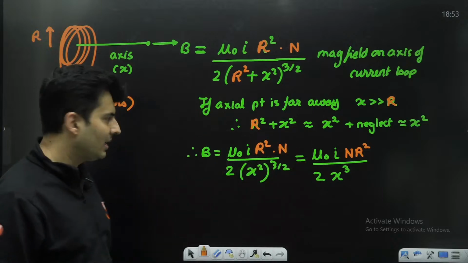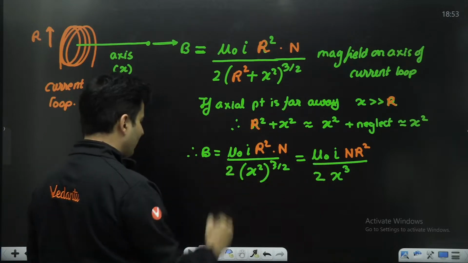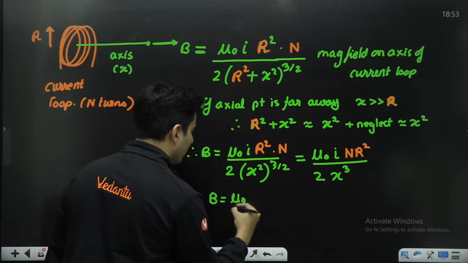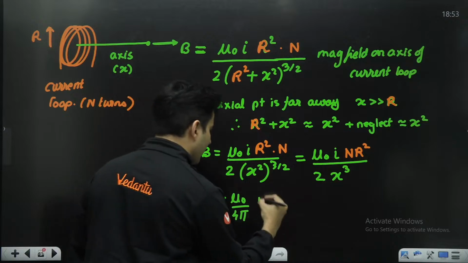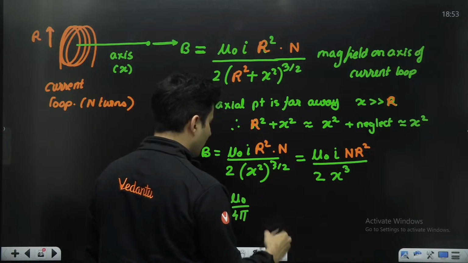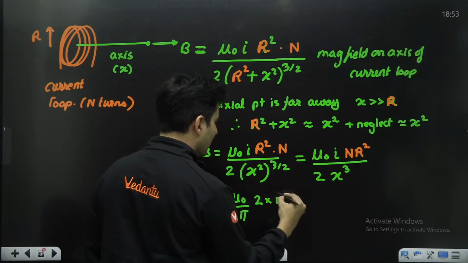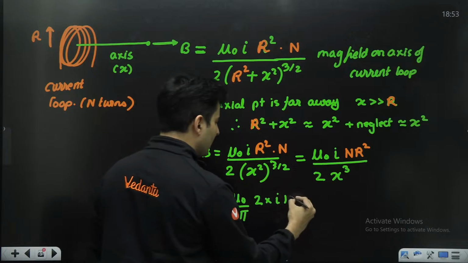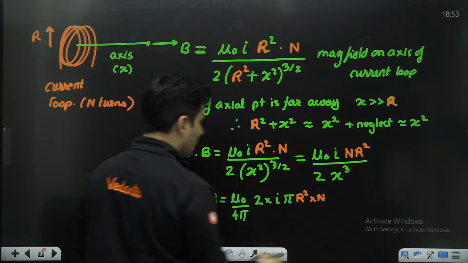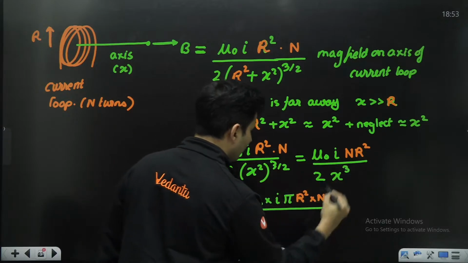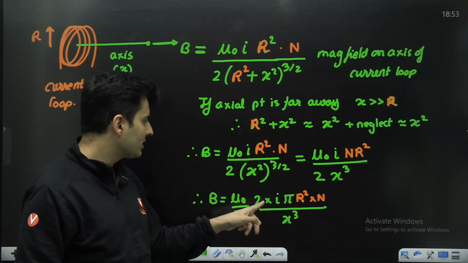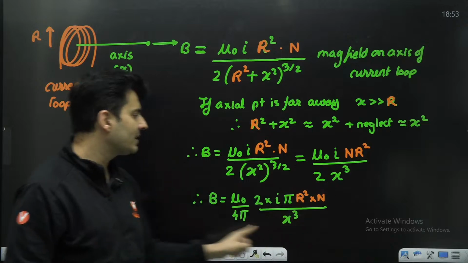Now we'll do some magical thing over here. I don't want mu naught, I want mu naught by 4 pi deliberately. So observe now, what will I do? Magnetic field will be mu naught divided by 4 pi. Because I put 4 over here, I have to also multiply by 2, multiplied by current. Because I put pi below, I have to also multiply by pi. Then this r square is there, multiplied by n, and the whole thing is obviously divided by x cube. Mathematically nothing wrong. Pi goes, 2 4 goes, becomes 2. Everything else is as it is.